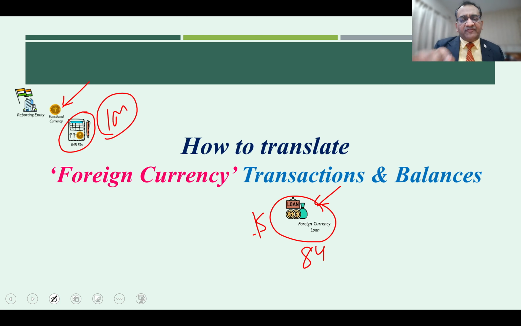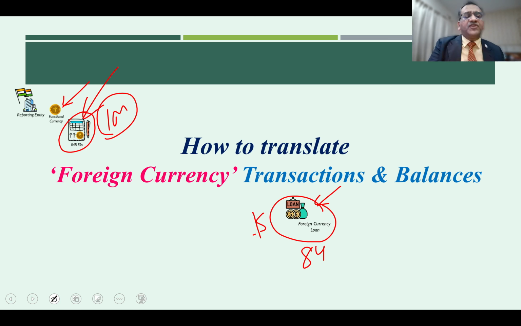One of the questions addressed by Ind AS 21 and the corresponding IFRS literature IAS 21 is, when the Indian entity is recording this loan transaction in its books with INR being the functional currency, what is the rate? How much should they record this particular loan at?